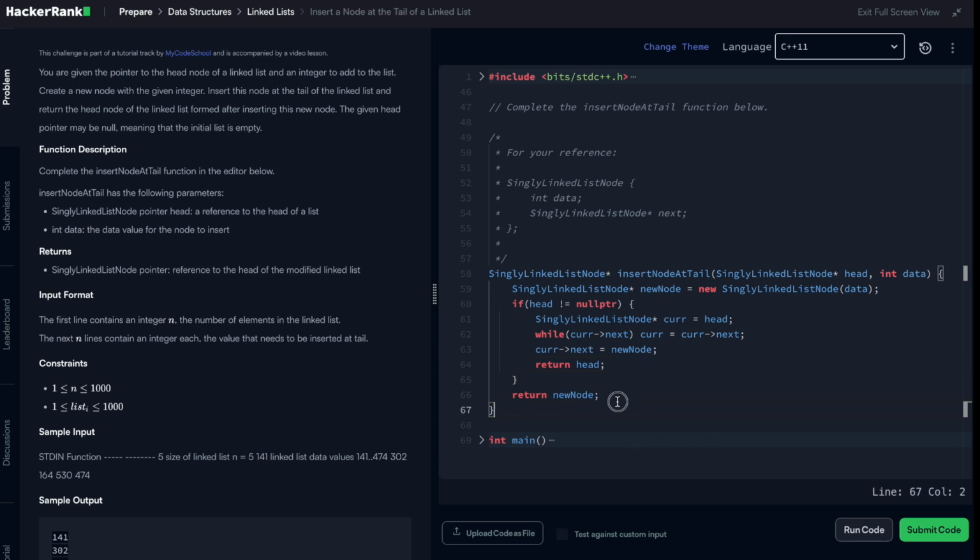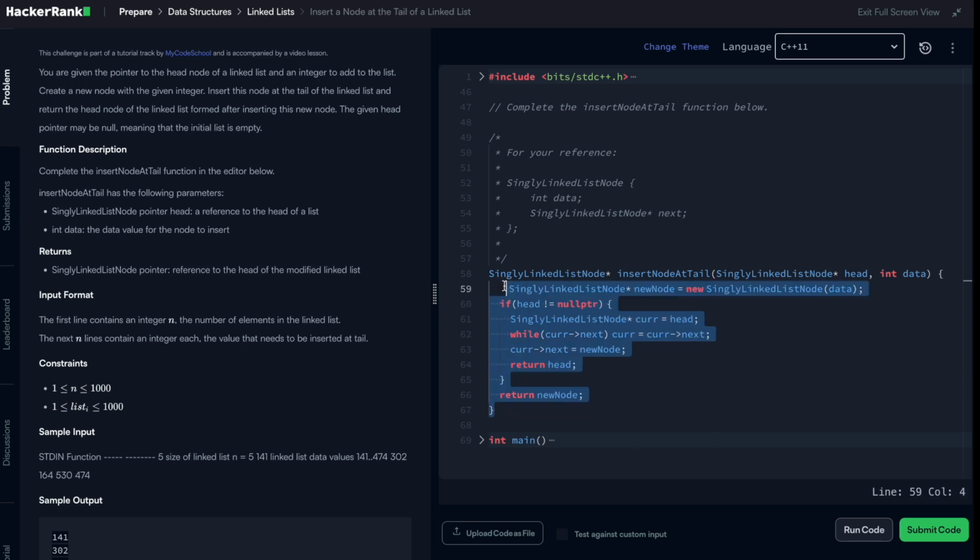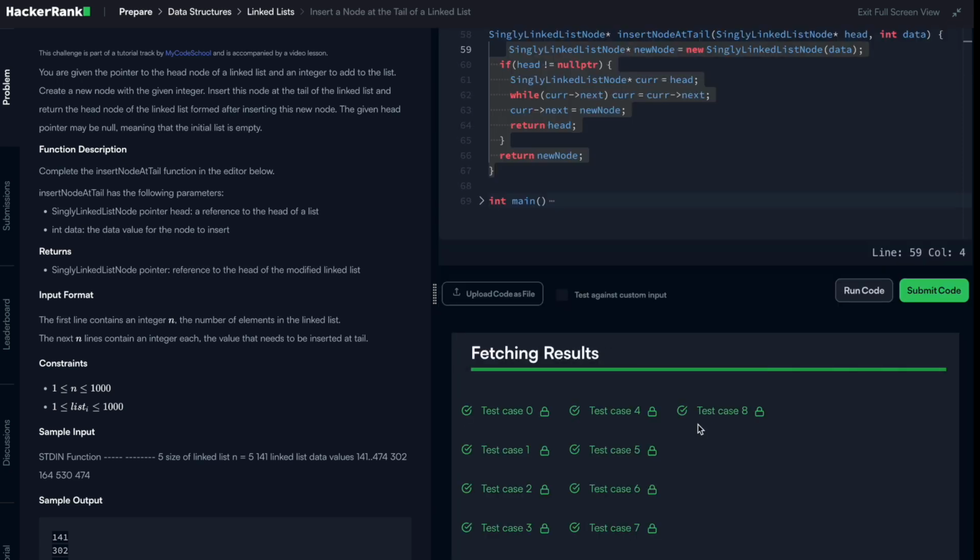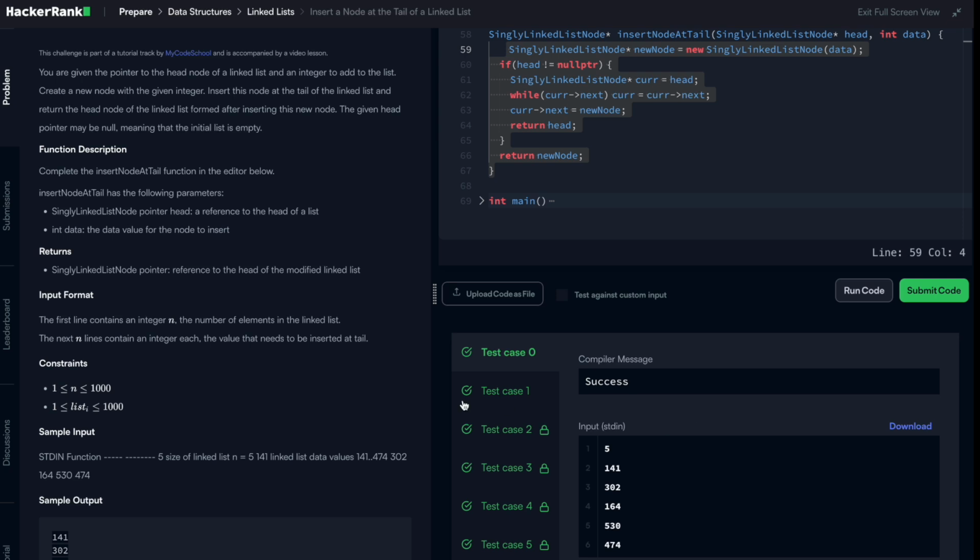So this is all we are supposed to do to insert a node at the tail of a linked list. I hope this was kind of clear for you. If you have any question, any suggestion, I'll be really happy to interact with you regarding this. Let us wait and see what it gives. Everything is going perfect. So this is my approach to solving this.